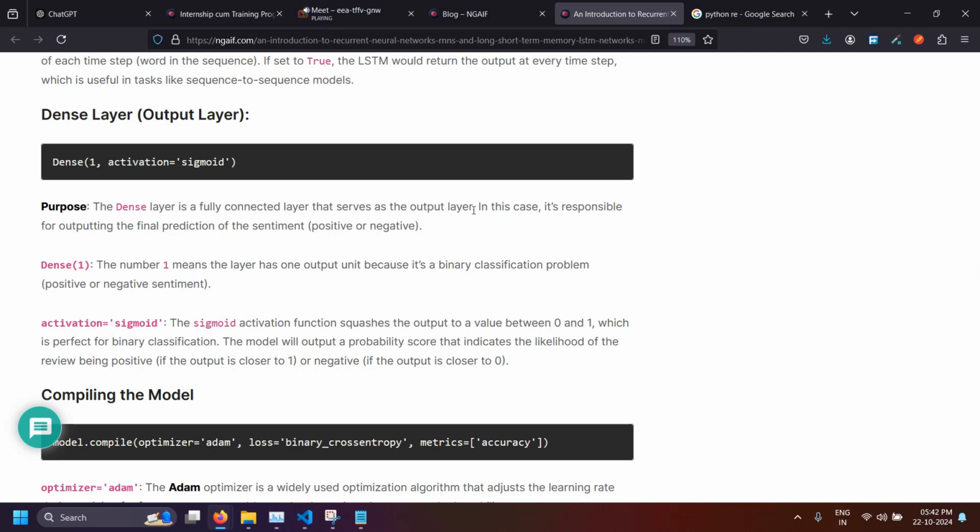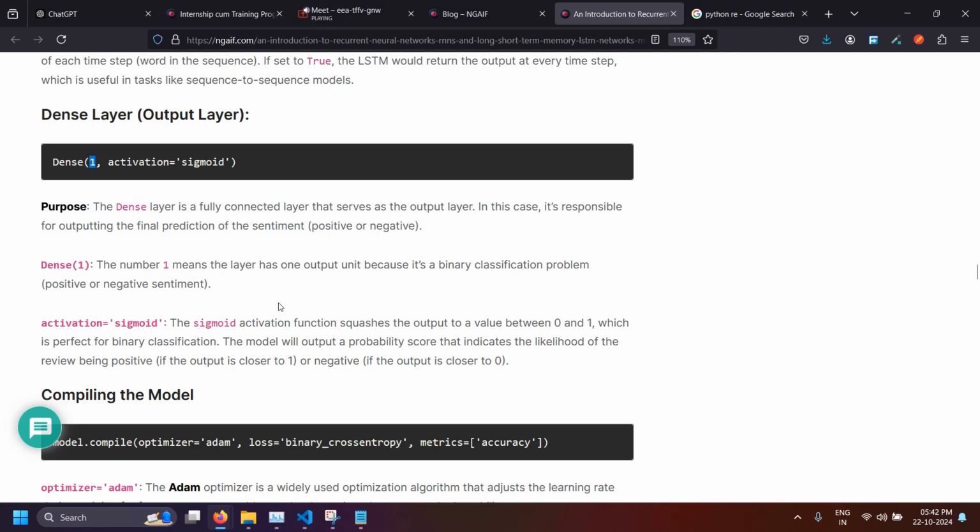In this case, it is responsible for outputting the final prediction of the sentiment, either positive or negative. Number 1 means the layer has one output unit because it is a binary classification problem. So Dense 1 means the layer has one output unit. Binary classification problem, either 0 or 1.